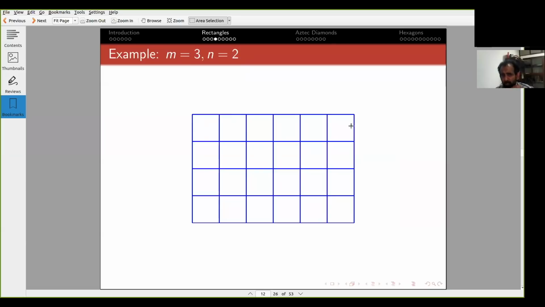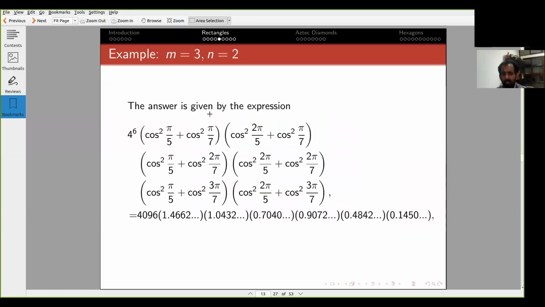It's really an amazing formula, and let me illustrate it with this example for m equals 3, n equals 2. So this is a 4 by 6 rectangle, and I want to tile it with dominoes. Now if you plug in that formula, you get 4 raised to 6 times cos squared pi by 5 plus cos squared pi by 7, 2 pi by 5, 2 pi by 7, etc. You can see there are 6 terms, and each one of those is an irrational number. It's not like these irrational numbers will sum up and become a rational number.